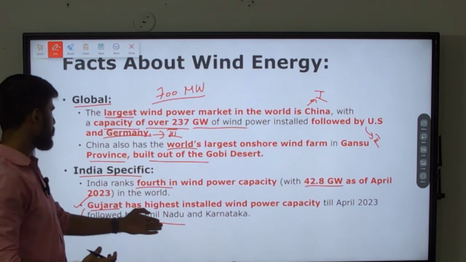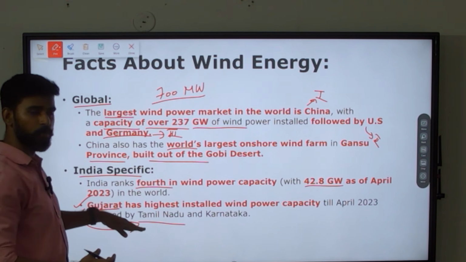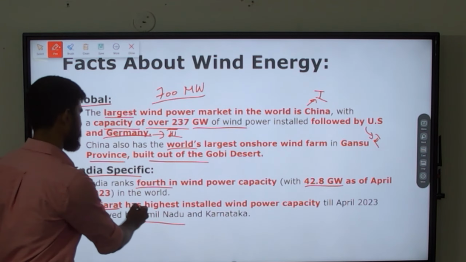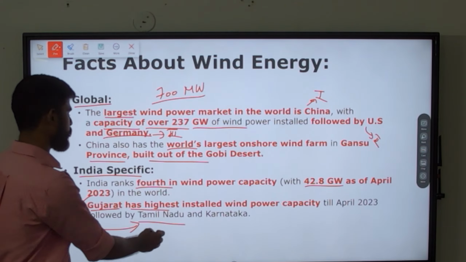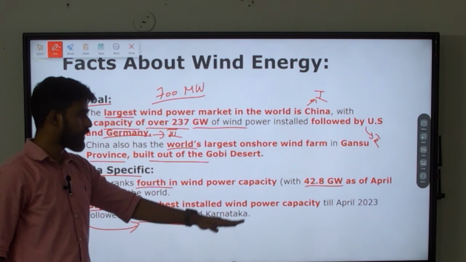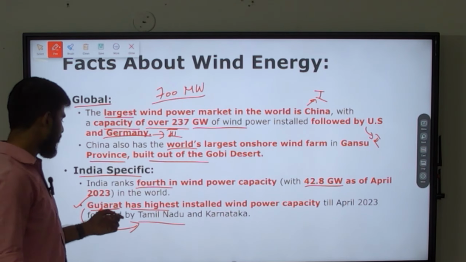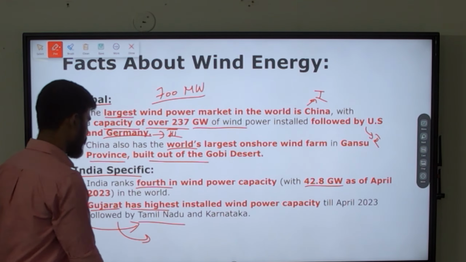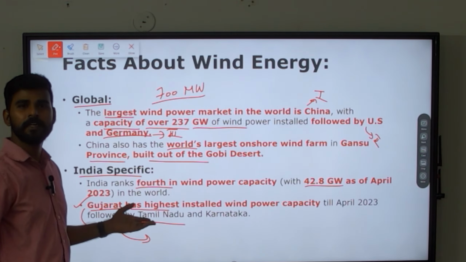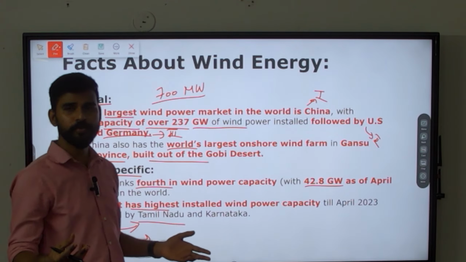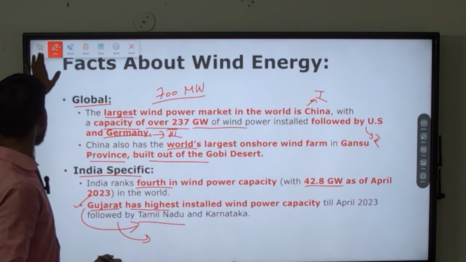That is why it has taken the first place; earlier Tamil Nadu was at the first place. So Gujarat has the highest installed capacity, followed by Tamil Nadu and Karnataka as of April 2023. All these statements are important, and this will be continuously changing. So you must update such facts from the news regularly.